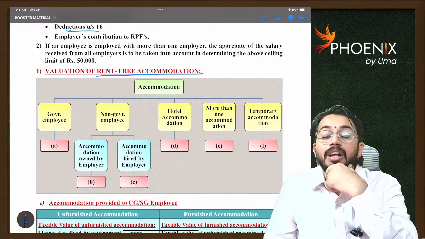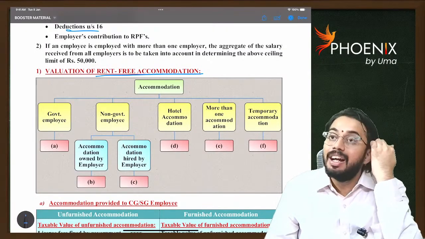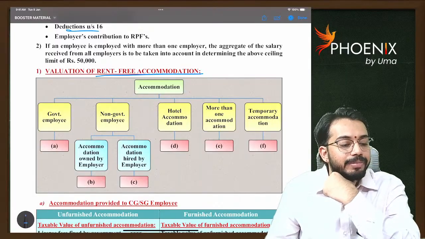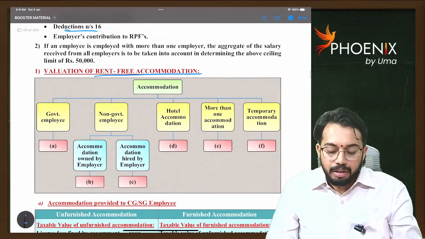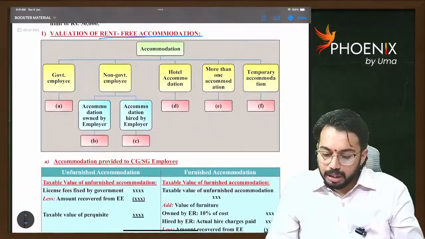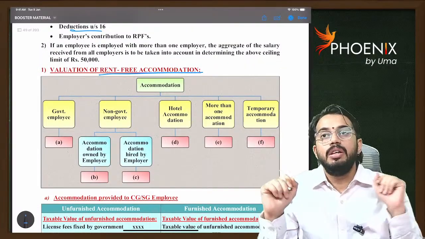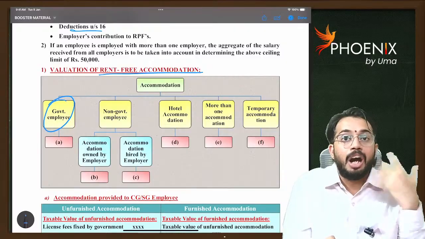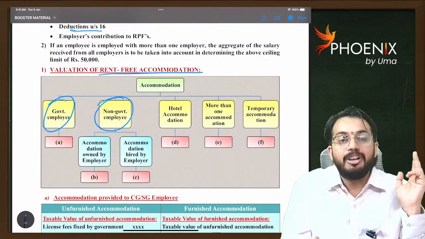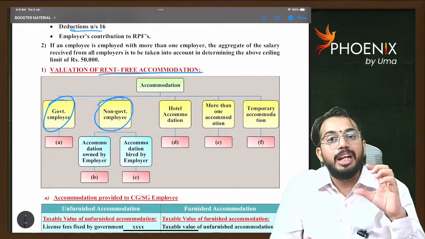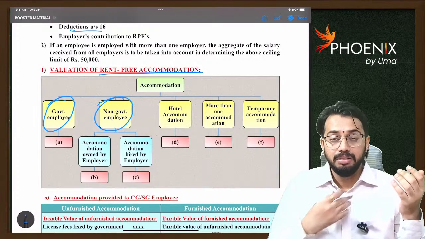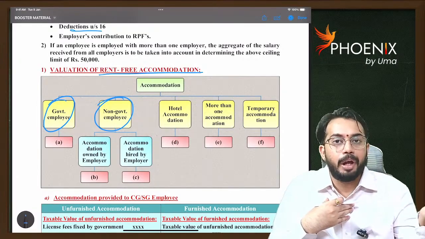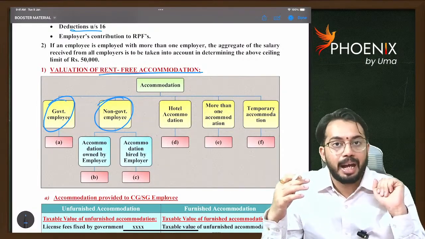Rent-free accommodation. Very, very important. At the same time, it is complex also. Now, this is the overview. Rent-free accommodation: if it is received by a government employee, how is it taxable? If it is received by a non-government employee, then two cases are there: if accommodation is owned by employer, and if accommodation is hired by employer.